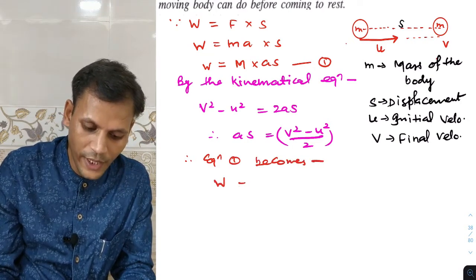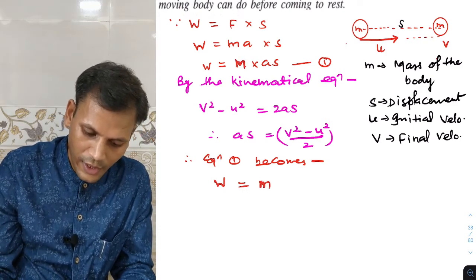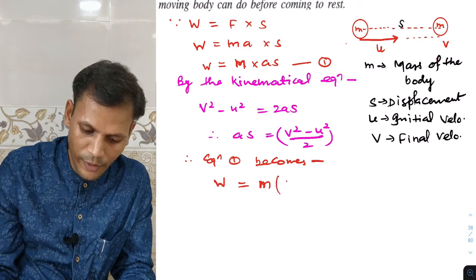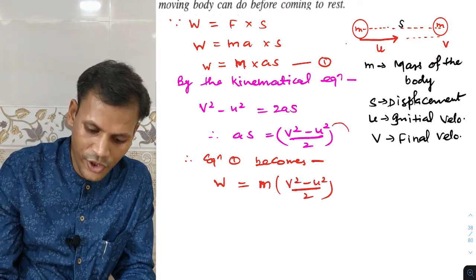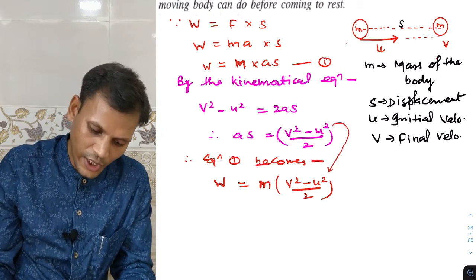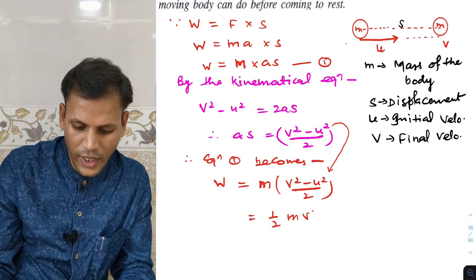W will be m into as, which is v square minus u square by 2. This value I have substituted over here. So it becomes half m v square minus half m u square.